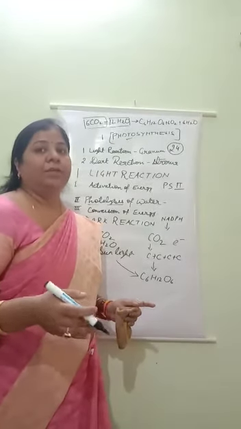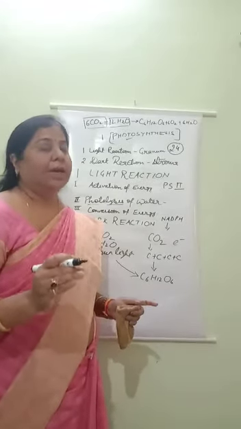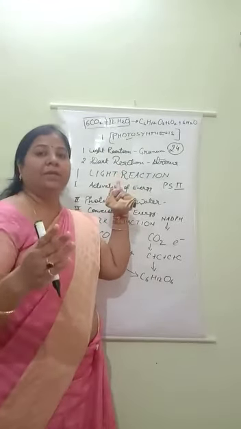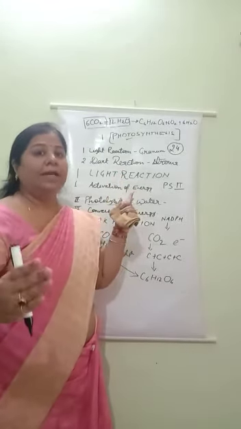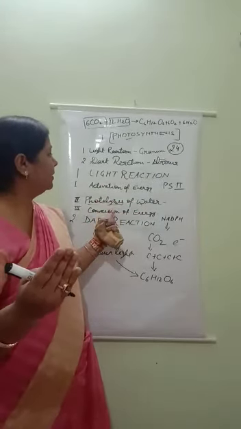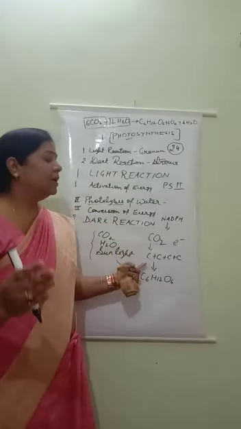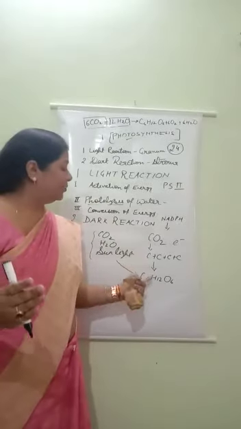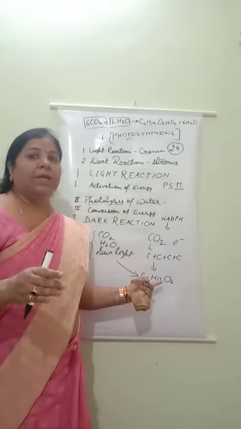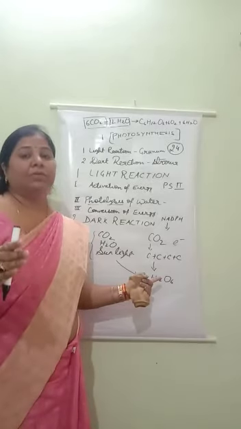I hope that now you all have understood the mechanism of photosynthesis. Again I am repeating, in the mechanism of photosynthesis, two steps are there. One is light reaction, second is dark reaction. In light reaction, three steps are there: activation of energy, photolysis of water, conversion of energy. After that dark reaction takes place, and in dark reaction, fixation of carbon molecules converts carbon dioxide into glucose molecule. This way the photosynthesis process completes, and again I am saying you all have to make your notes and draw the diagrams which are given in your copy.